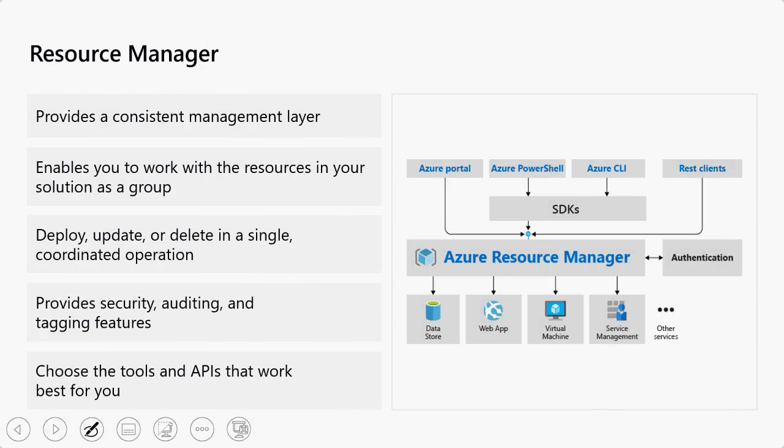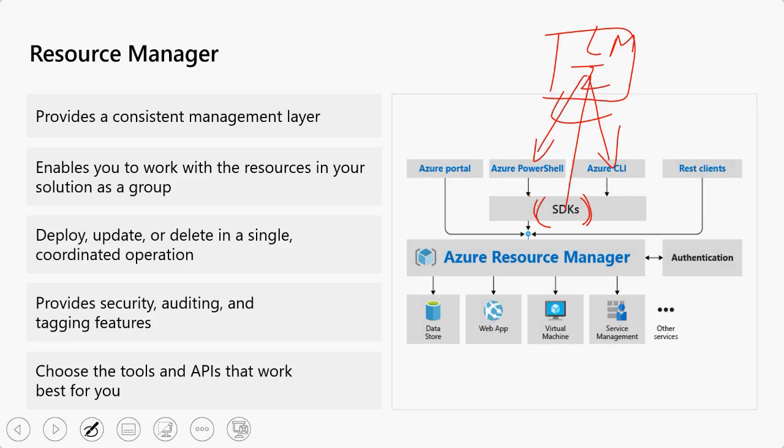But if you want to access cloud through PowerShell or CLI, you need to install these SDKs onto your local machine. So this is my local machine. I have to install this software so that I'll be getting these SDKs installed on my local machine, and using those SDKs I can connect to the ARM.